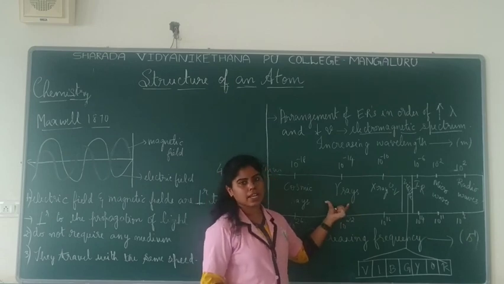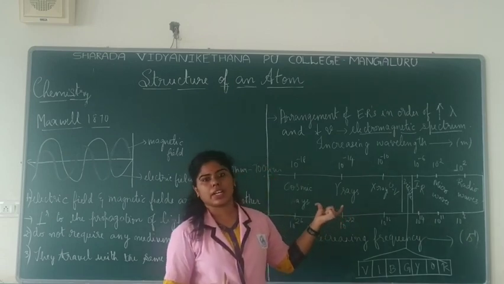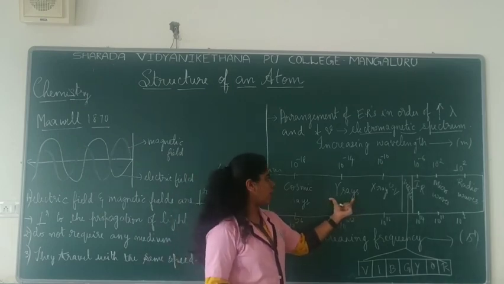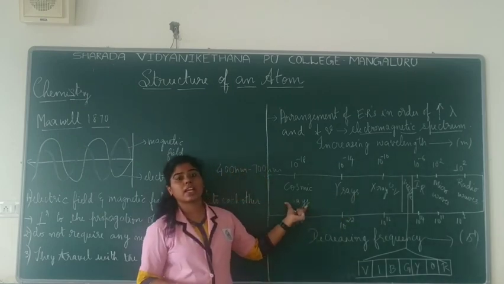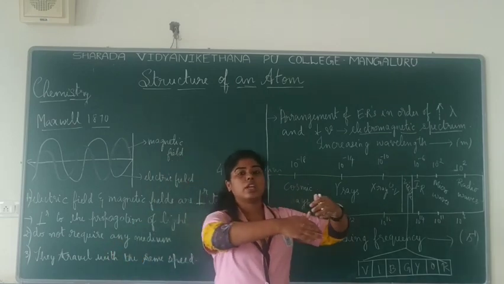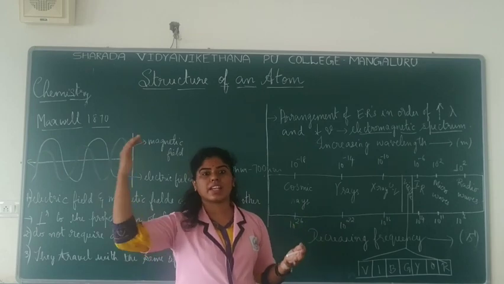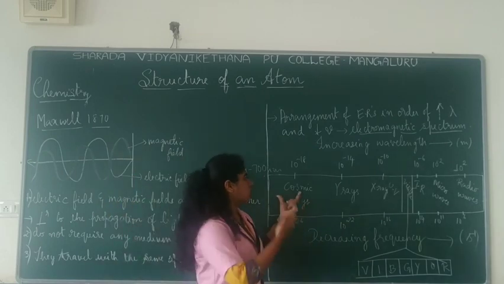Then you have the gamma rays, which are radioactive radiations, we say. They are very radioactive, with very high energy. Then you have the cosmic rays, which are present in the outer sphere of the earth. They keep falling onto earth. Those are another one.